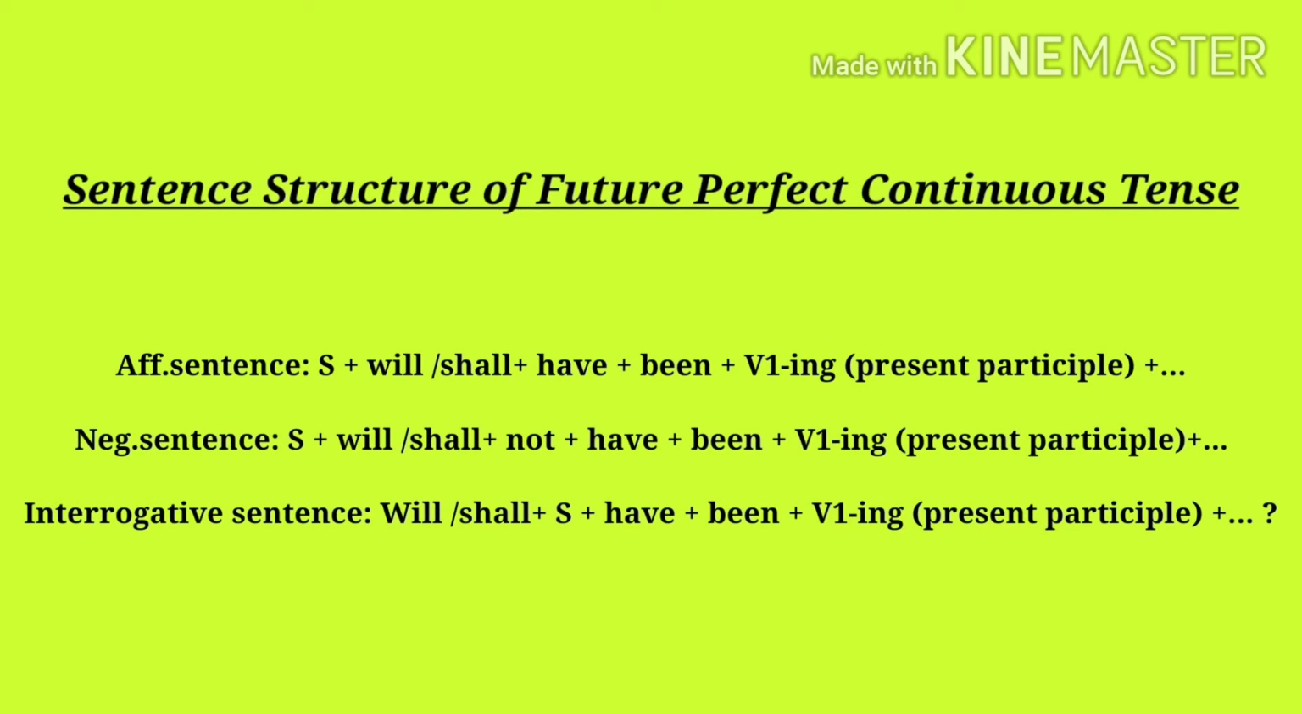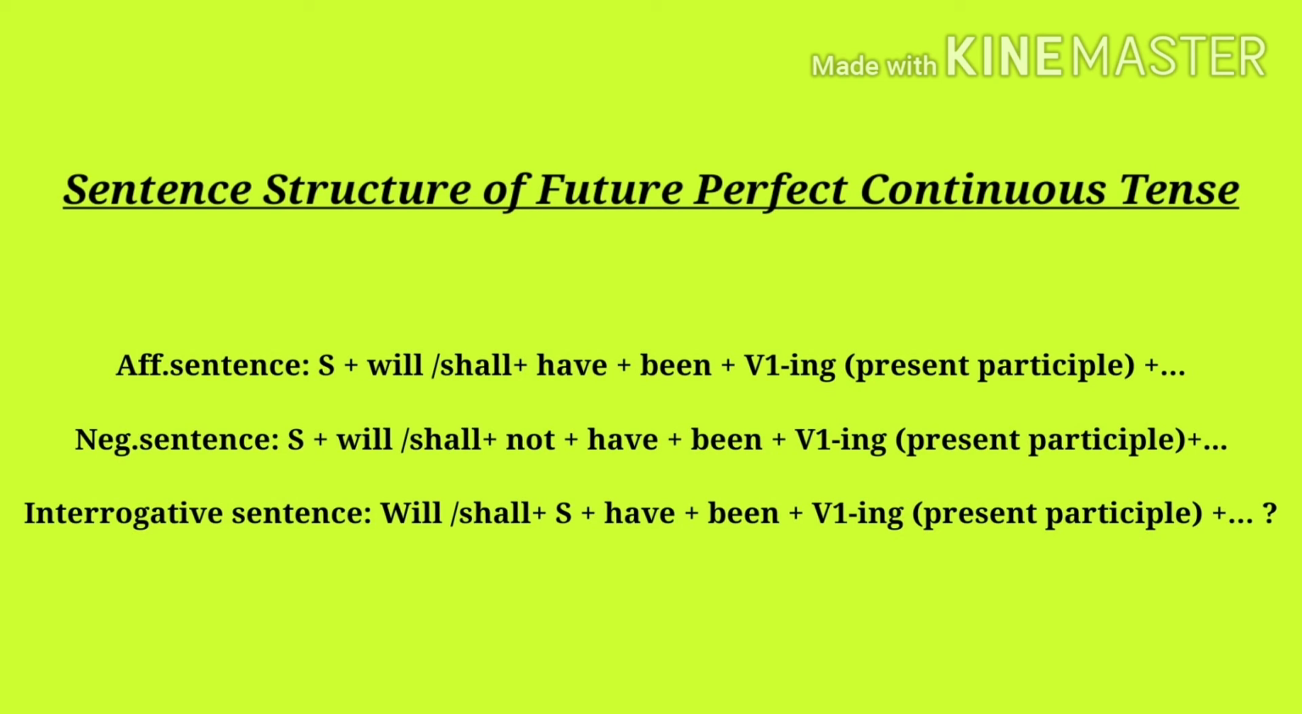Sentence structure of future perfect continuous tense. In an affirmative sentence, we use the subject, after the subject will or shall, have, been plus the ing form of the verb. We also call it the present participle form of the verb. In a negative sentence, we use the subject, after the subject according to our subject will or shall, after will or shall not, after that have, after have been, after that the ing form of the verb.